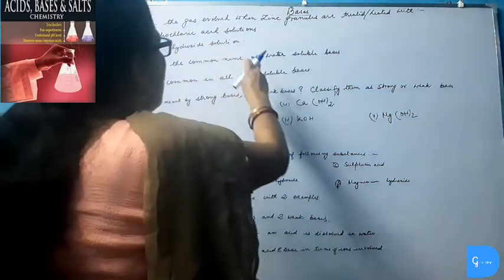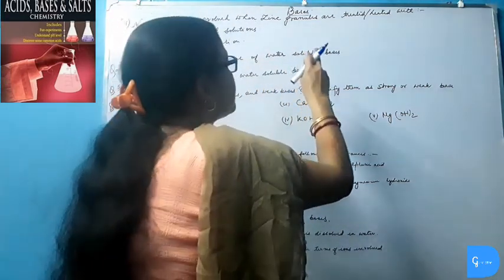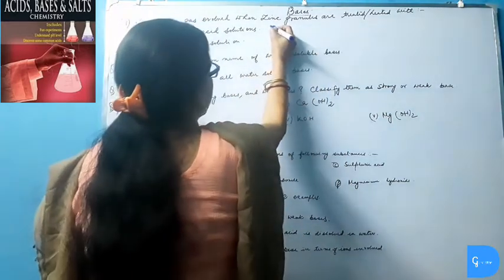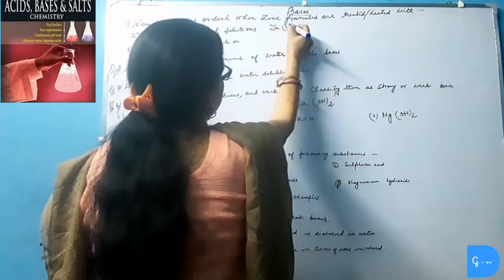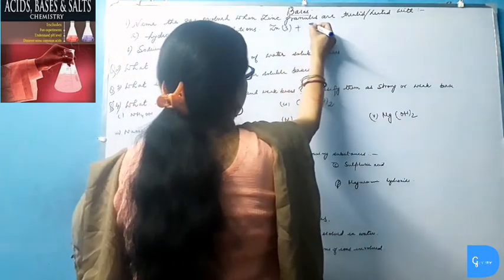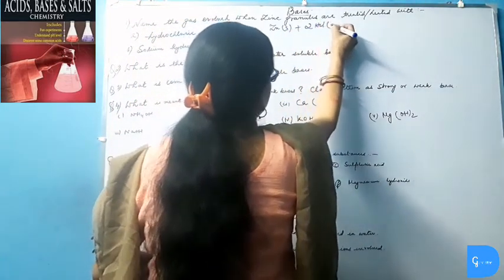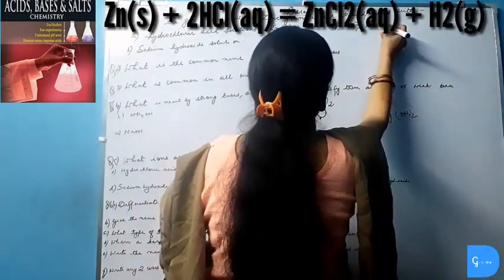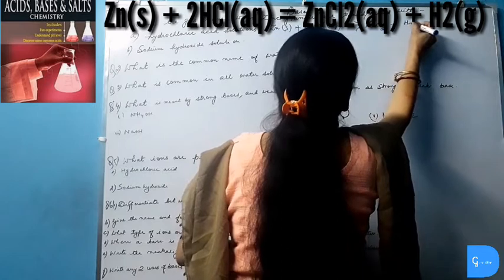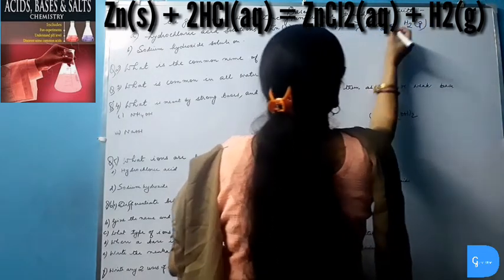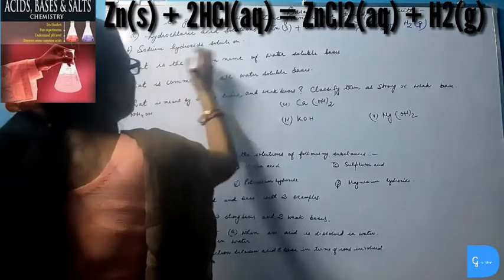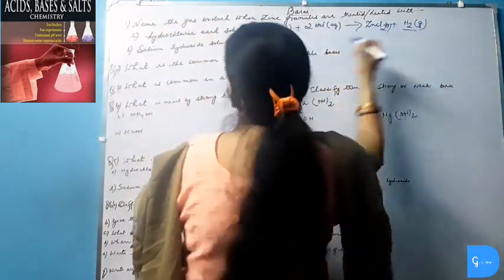Name the gas evolved when zinc granules are treated or heated with hydrochloric acid solution. When zinc granules are heated with hydrochloric acid solution, the salt zinc chloride plus hydrogen gas is evolved. So the gas is hydrogen gas.